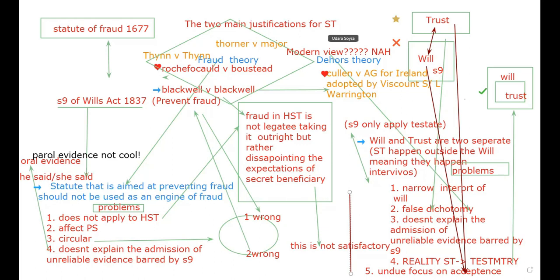So basically, now what I want to do is we want to take 1 hour and we want to write some answers on this, right? I will show you a Q&A also. So write this question up, students. The justification for secret trust are unsatisfactory. We're going to write it now, right? Justification